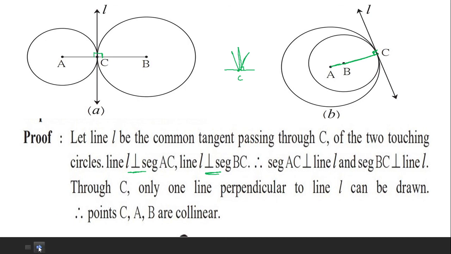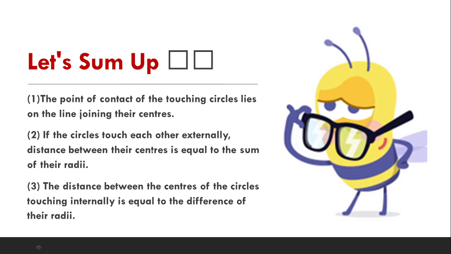Now these three properties we will sum up. Let's sum up exactly what we learned throughout the session. The point of contact of touching circles lies on the line joining their centers. This is the statement of the theorem of touching circles.